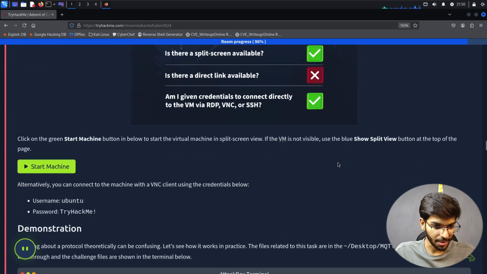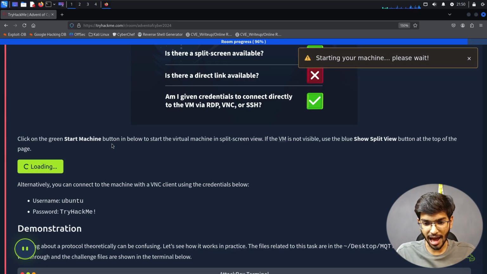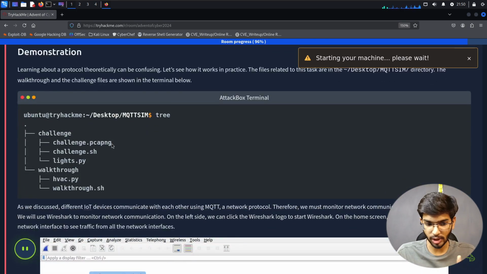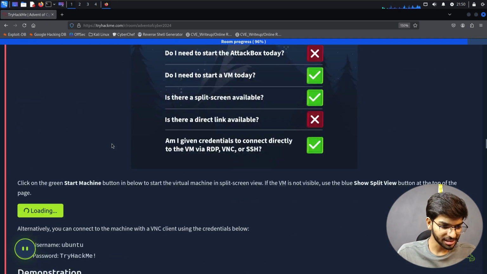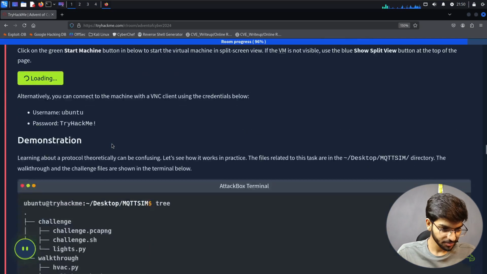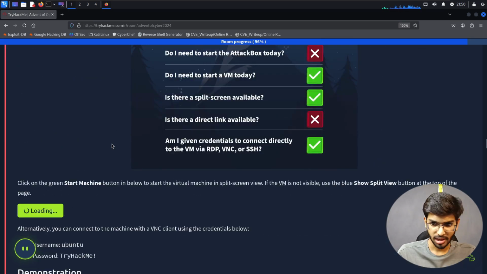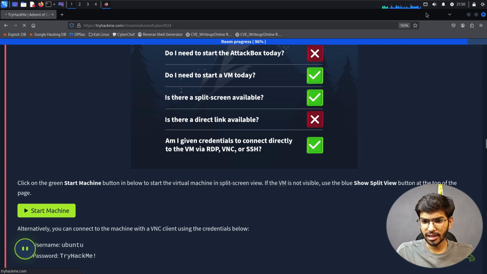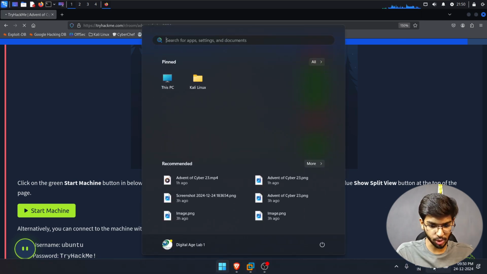Okay, that's pretty much simple. Nothing but to start the machine and we'll have the split screen in our window here. Did it start? I guess that's loading. That should not cause any issue. I hope my network is alive. Let's just refresh the page. I see some delay in my network here. Let me just troubleshoot that.